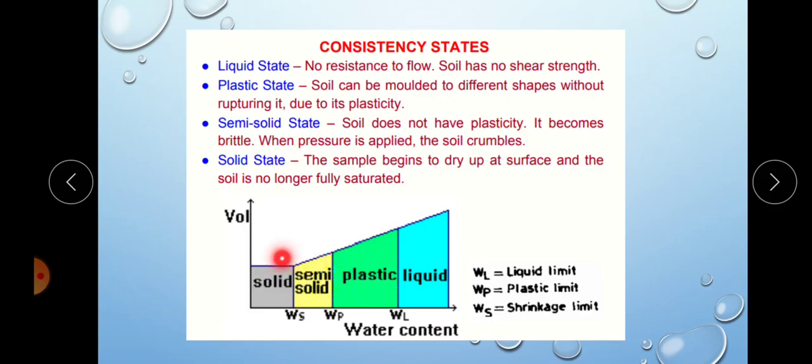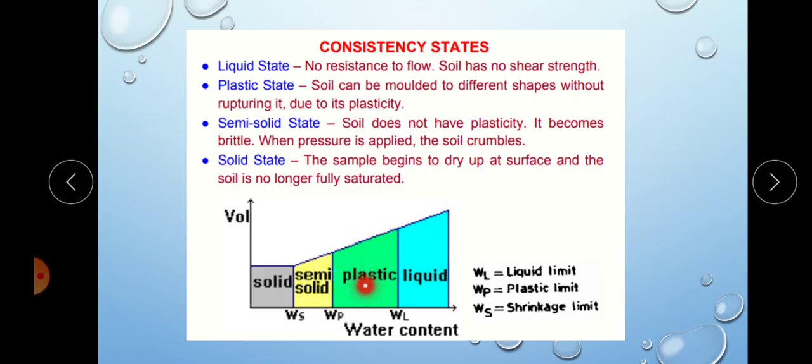The next state is the solid state. In the solid state, there is no change in volume. The sample begins to dry up at the surface, and the soil is no longer fully saturated. So these are the different consistency states. In liquid state, it has no resistance to flow and no shear strength.